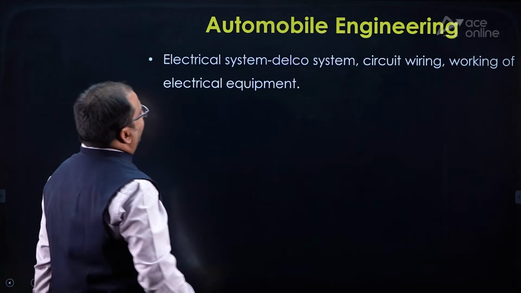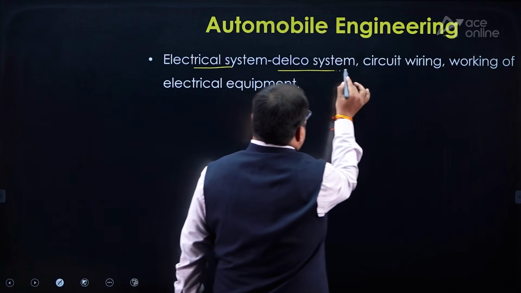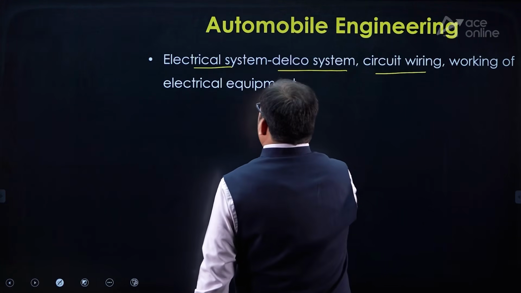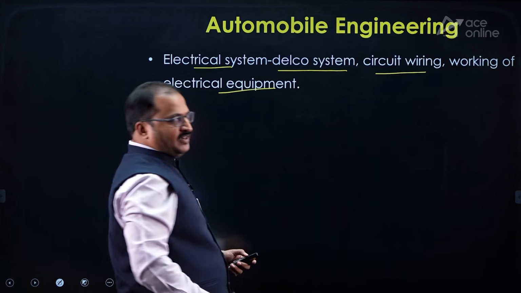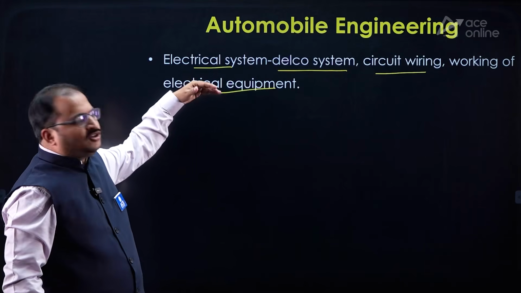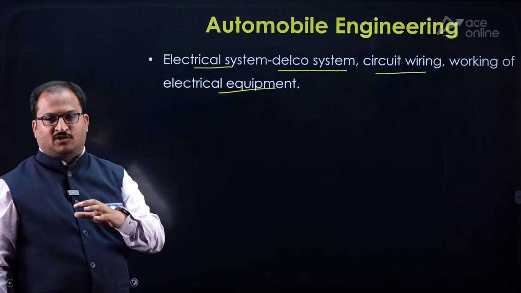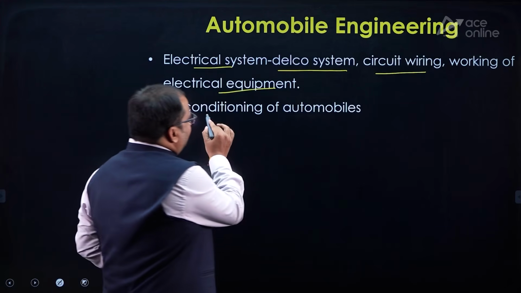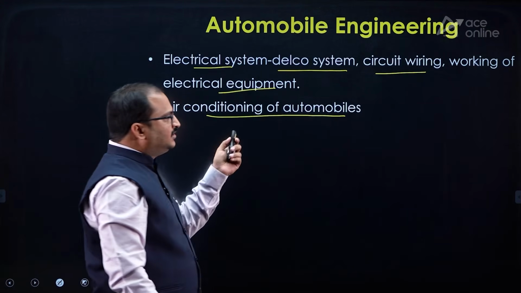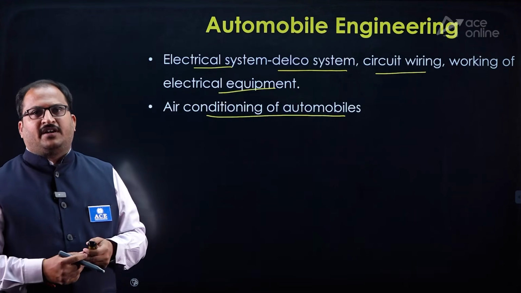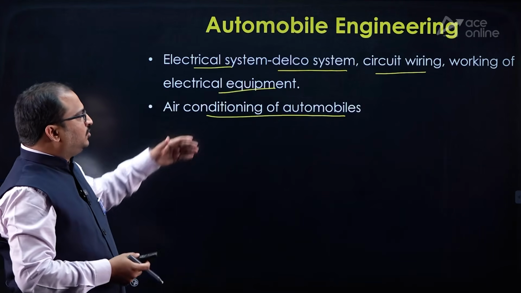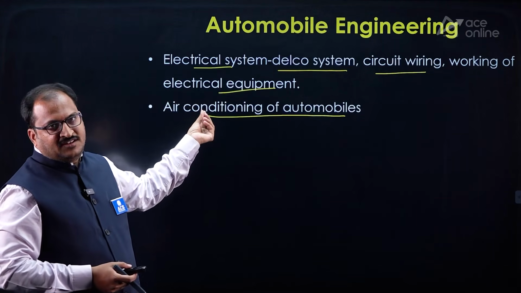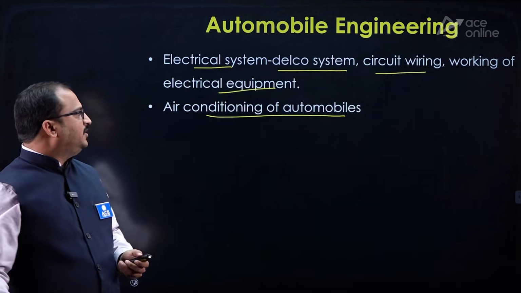Then you have electrical systems. So Delco system is there, circuit wiring, working of electrical equipment. So these electrical equipment also are very, very important in the automobiles. So you will be learning about these concepts. Then air conditioning of automobiles. So this is the most important concept also, dear students. So in recent papers, more weightage is given in this air conditioning related topic also.